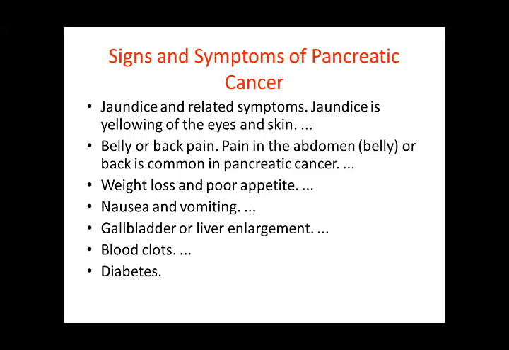There is blood clotting problem because the liver is also not working well, so clotting factors are not being formed by the liver. Diabetes due to the lack of insulin. You can relate these signs and symptoms by thinking of the physiology or biochemistry, what is going on inside the pancreas.